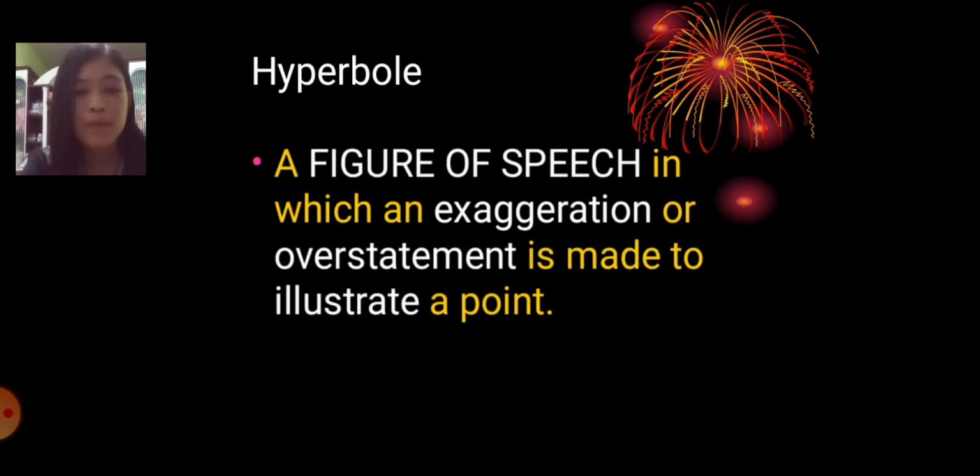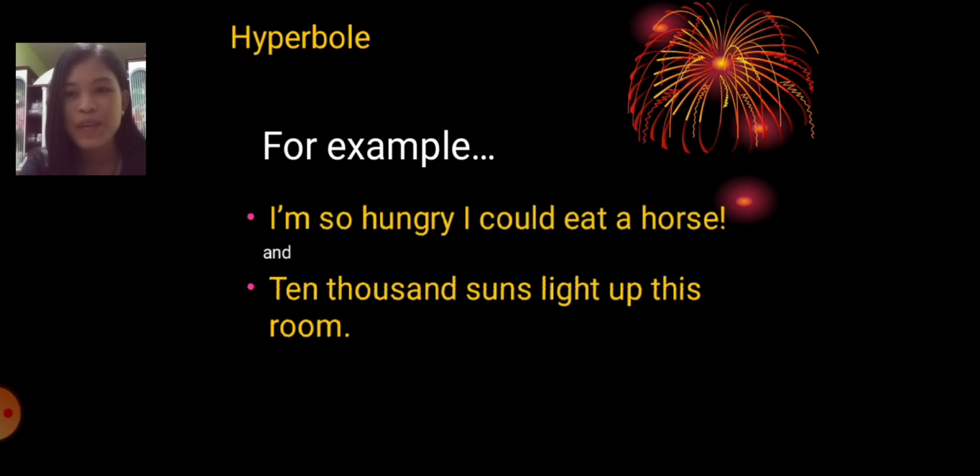Next one is the hyperbole. Hyperbole is a figure of speech in which an exaggeration or overstatement is made to illustrate a point. I think we already know about hyperbole. For example, take a look at this: I am so hungry I could eat a horse. Does this mean we could actually eat an entire horse? Definitely not, because it's impossible. It's an overstatement, an exaggeration of words. So it's really easy to define hyperbole.